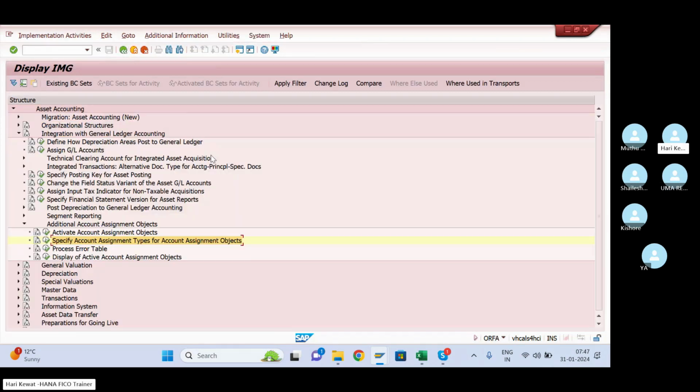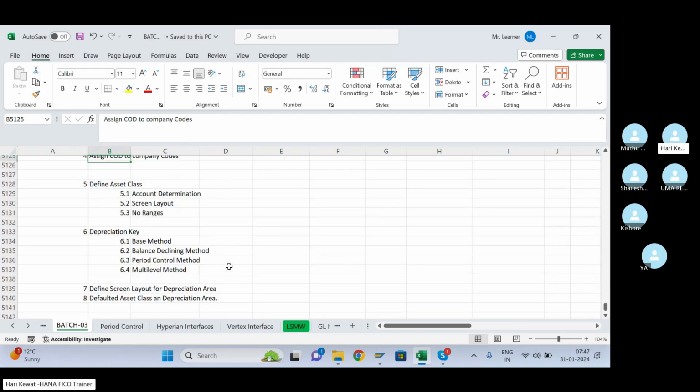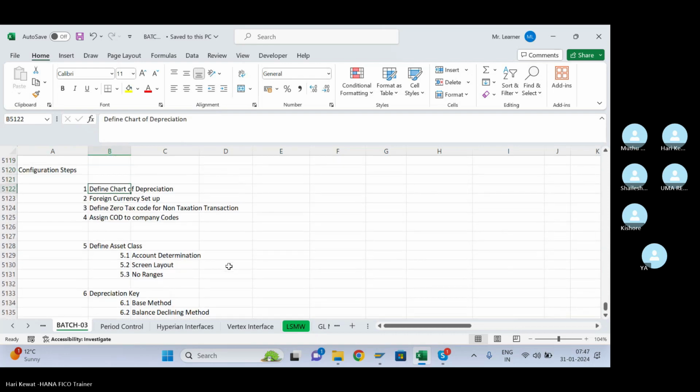So any other doubt anybody has in this? Anybody has any doubt in this whole asset accounting? Anybody has any doubt in all these configuration steps?